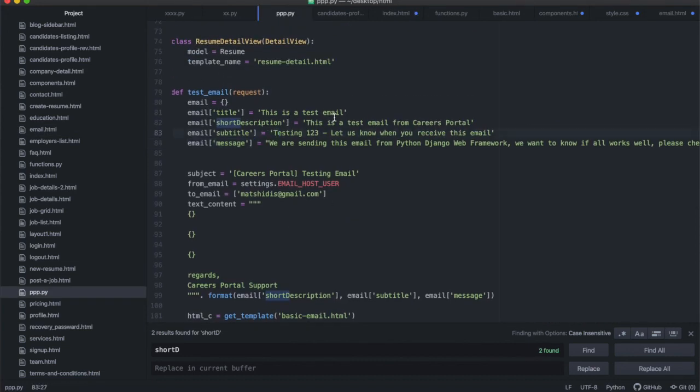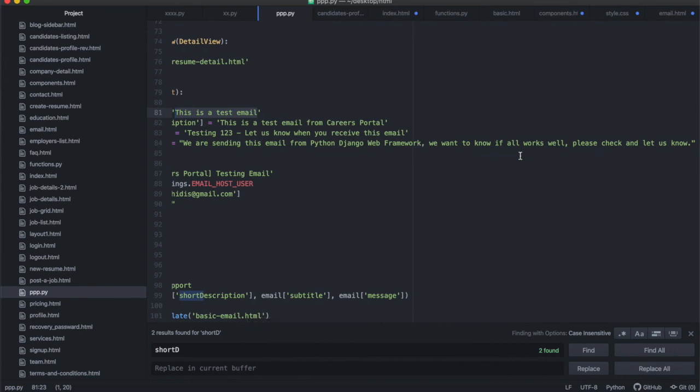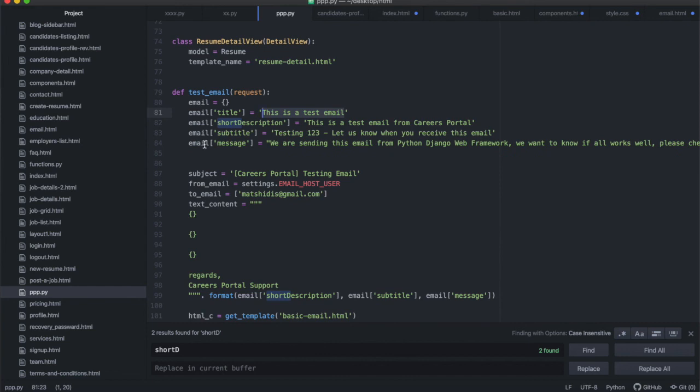Okay, so the title, I'm just going to say this is a test email. All right, short description: this is a test email from Careers Portal, testing 1, 2, 3, and this is a message. We are sending this email from the Python Django web framework. We want to know if all works well. Please check and let us know. All right, so this is the email object that's going to go into the HTML template.